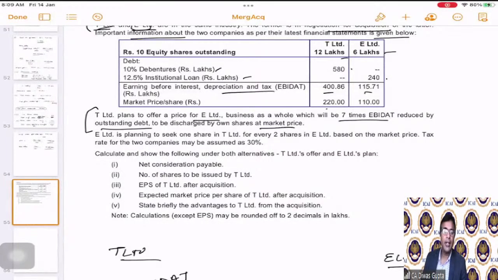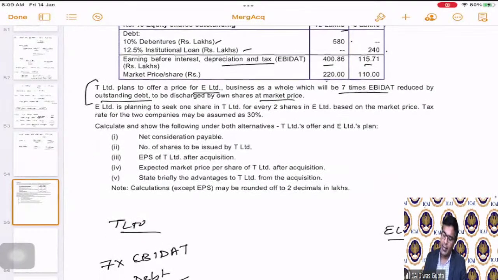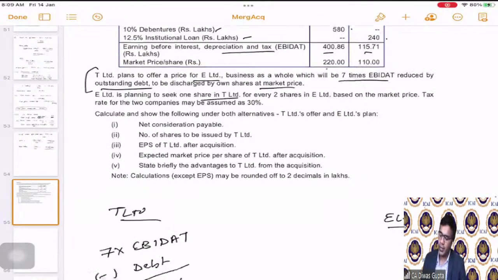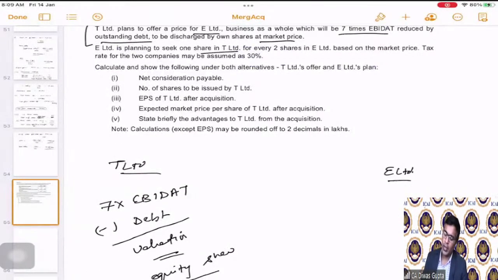Now, what does E Limited say on the other hand? E Limited is planning to seek 1 share in T Limited for every 2 shares in E Limited. So E Limited is saying, no, we will not go to that model.